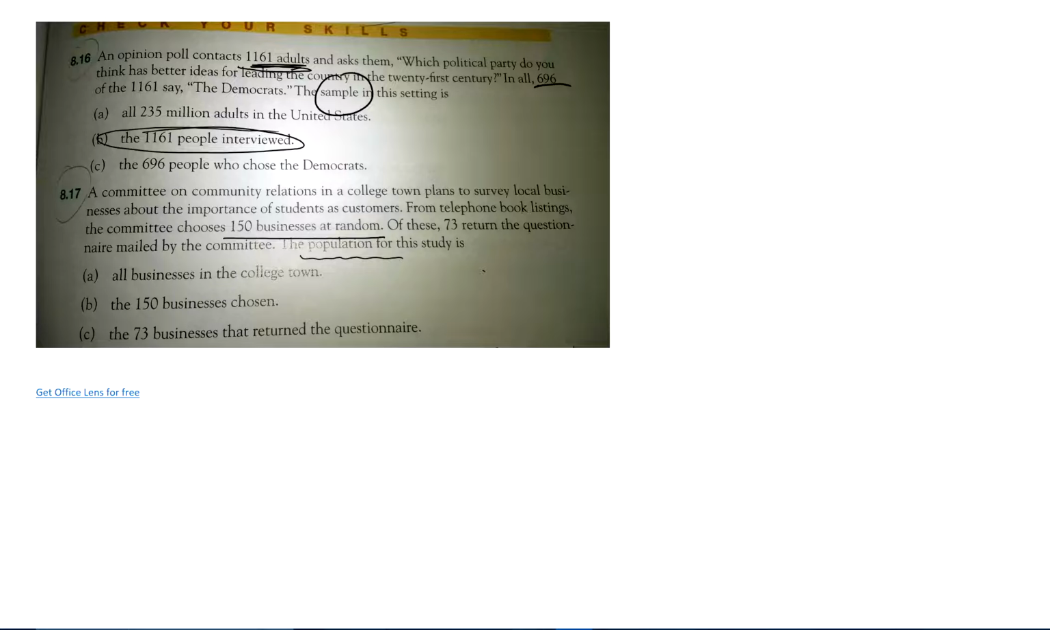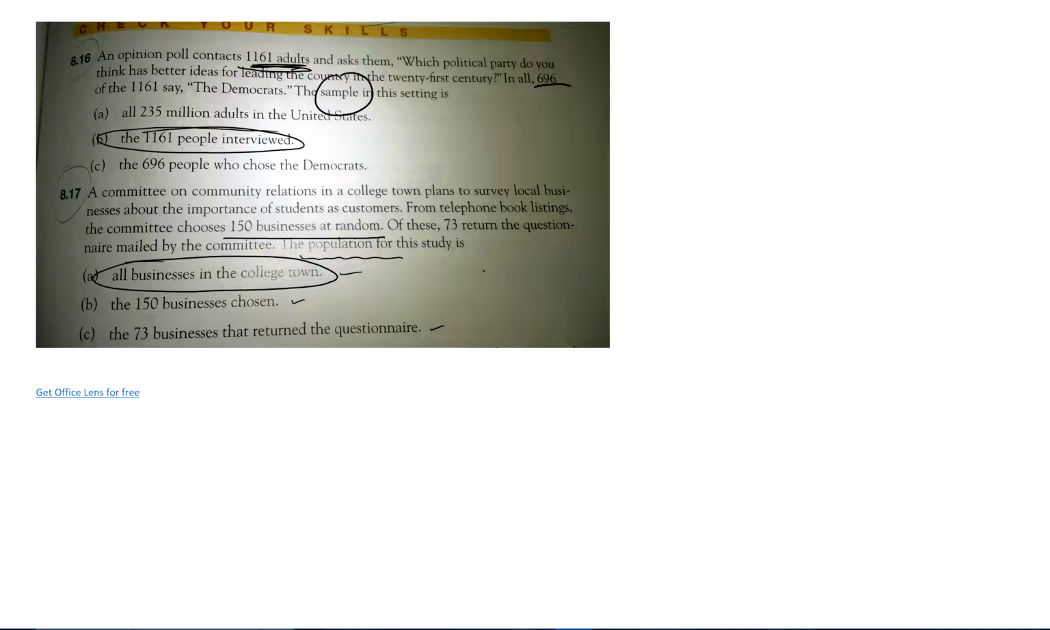Okay, so we're surveying local businesses about the importance of students as customers, and we chose 150 businesses at random. What would be our population? Would it be all the businesses in this college town, just the 150 chosen, or the 73 that answered it? Well, the population would be all the businesses in the college town.